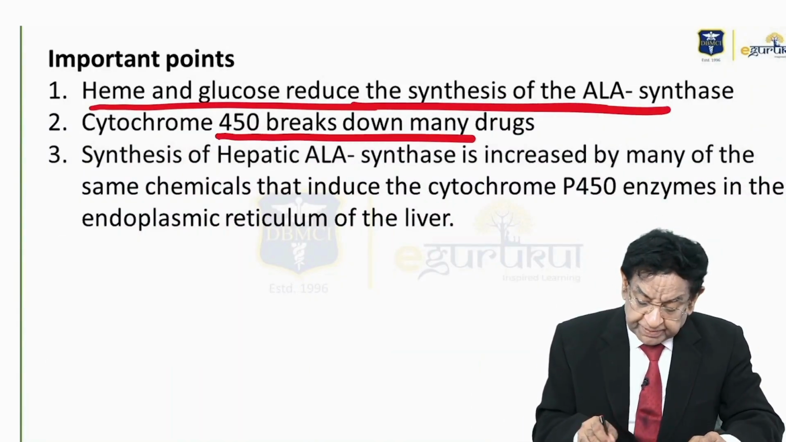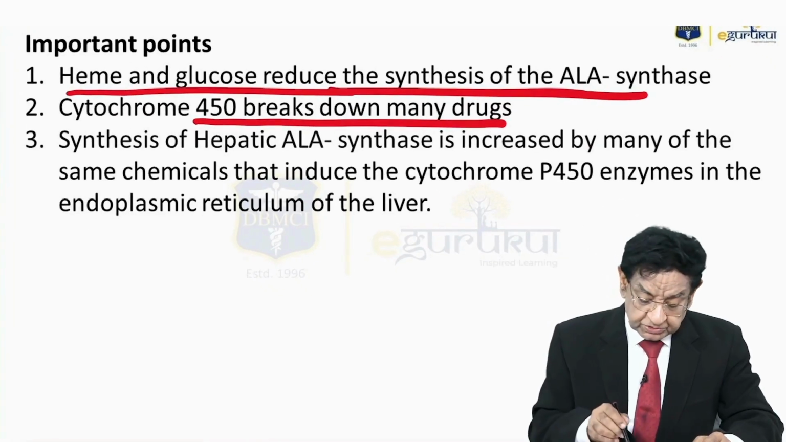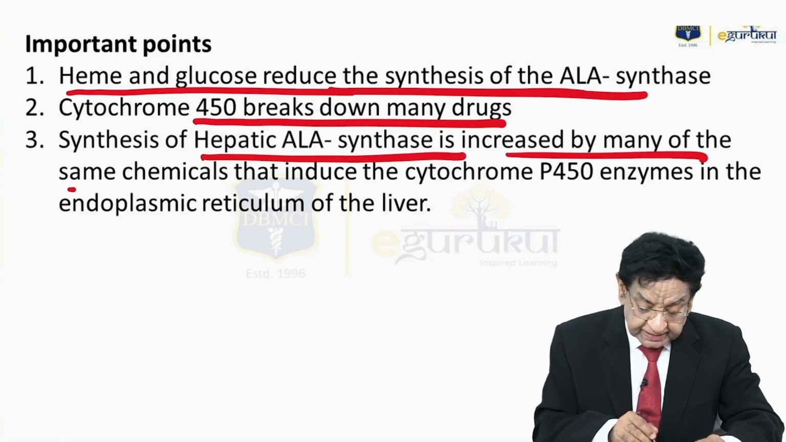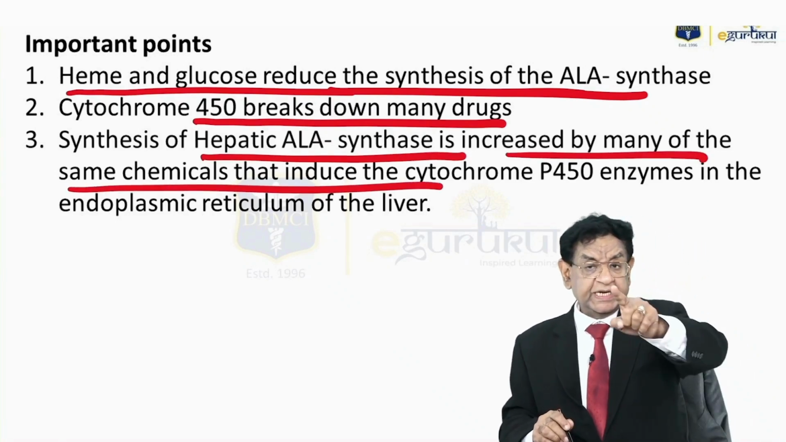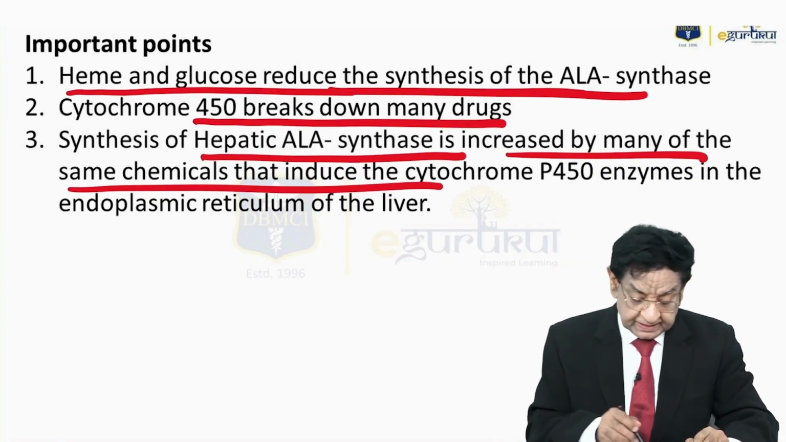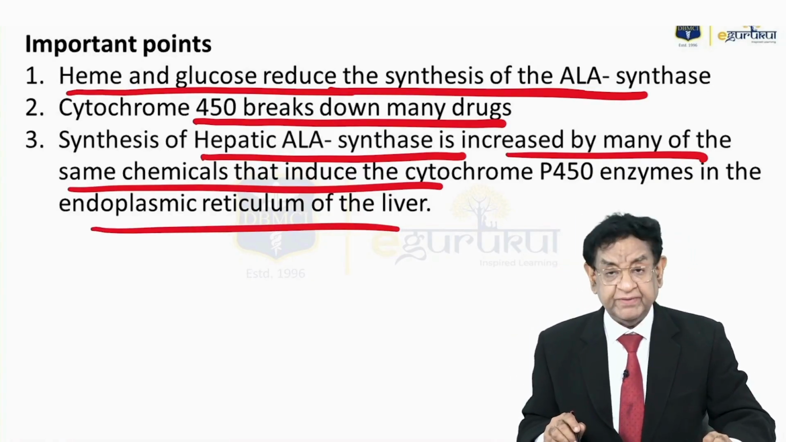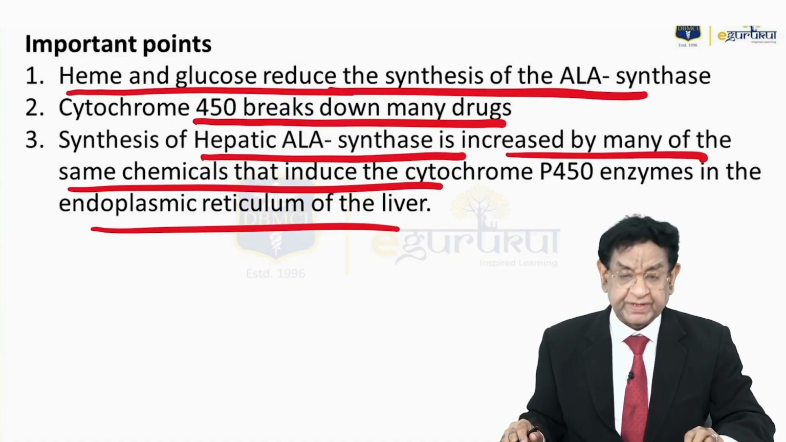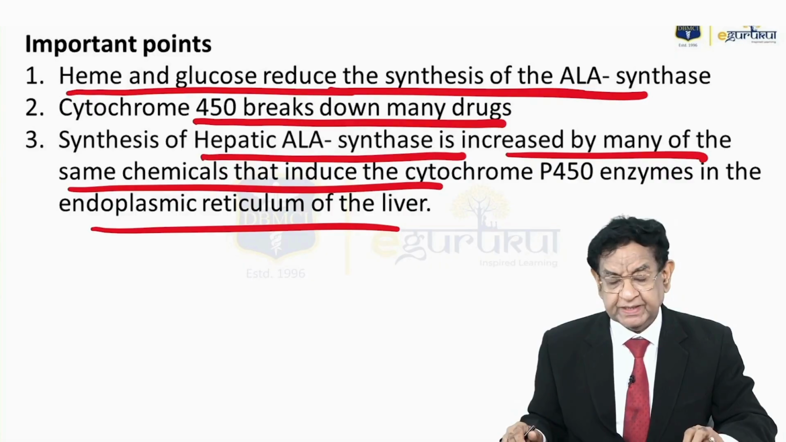Cytochrome P450 breaks down many drugs. So synthesis of ALA synthase is increased by many of the same chemicals that induce cytochrome P450 in the endoplasmic reticulum of the liver. That's why those drugs which stimulate cytochrome P450 are going to precipitate porphyria.